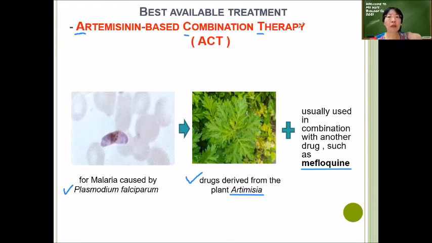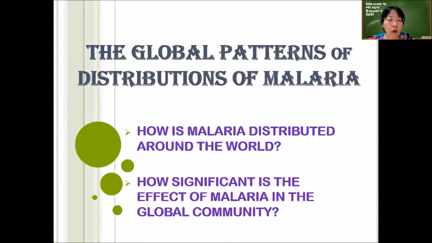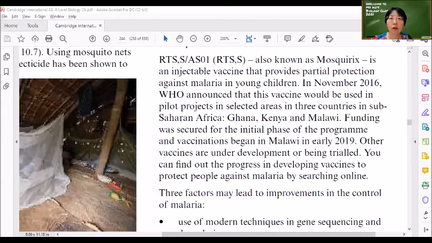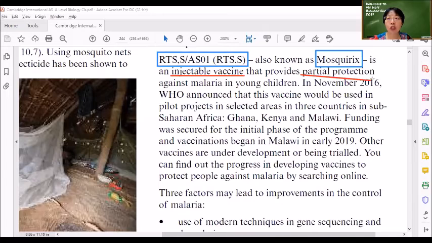Yes, you are right. Also in the new textbooks, this is what I want to show you now, because there are a lot of new things happening. In the new textbook, it is said that there's a new vaccine, right? RTS,S/AS01, short form RTS,S, known as Mosquirix. Very interestingly, it is an injectable vaccine. So usually we inject vaccine in the body, right? It provides partial protection only against malaria in young children. So basically it's for young children, because I think